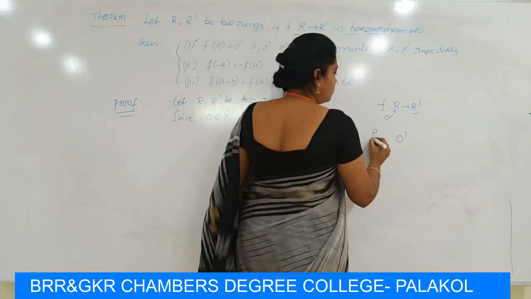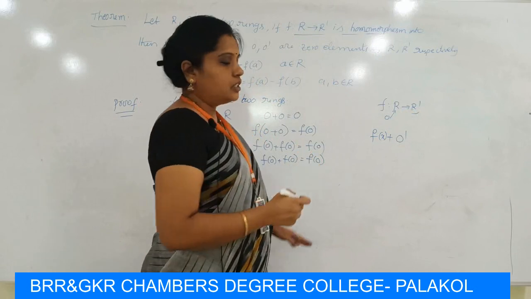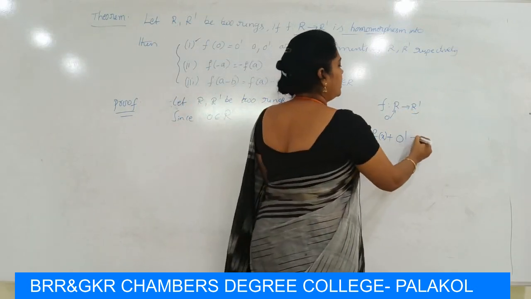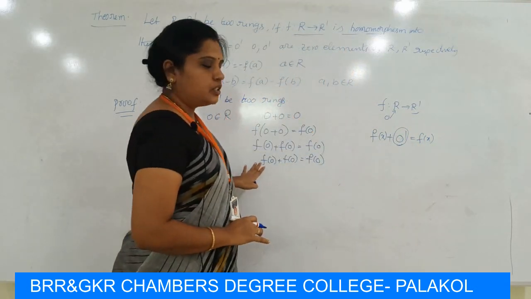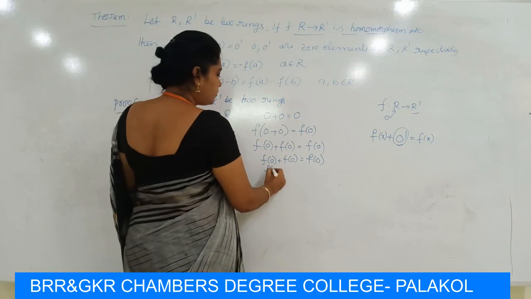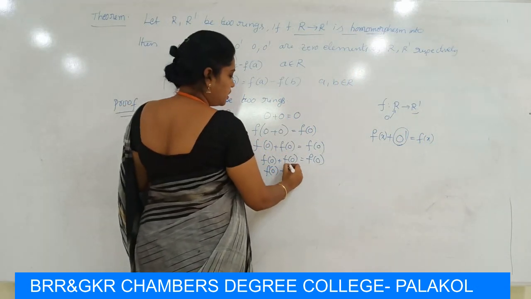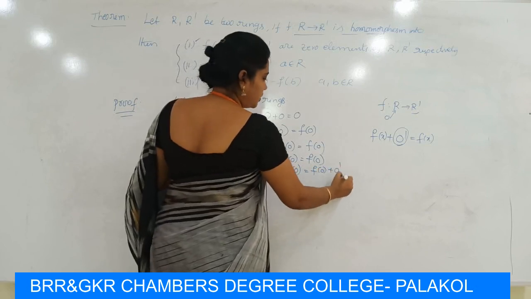So take f of x, an element of R dash. We can add 0 dash to f of x and get f of x again, because 0 dash is an element of R dash. So f of 0 plus f of 0 is equal to f of 0 plus 0 dash.